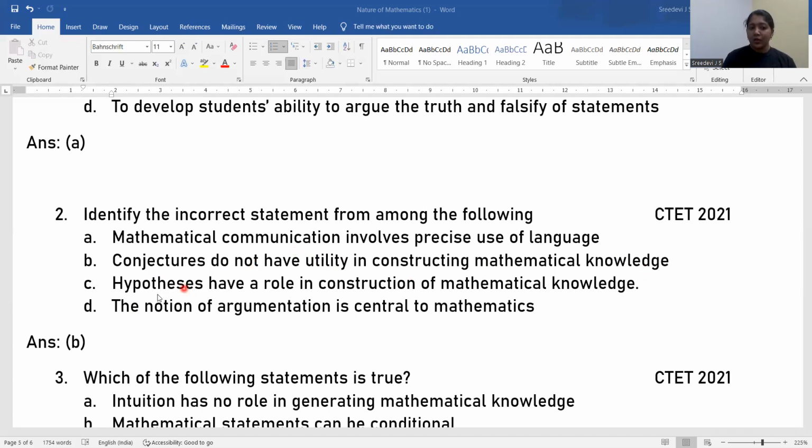Okay. And the third option, hypotheses have a role in construction of mathematical knowledge. Yes, hypotheses have a role, because we are doing the trial and error methods, right? So hypotheses have a constructional role in mathematical knowledge. That is correct, right? Then option D, the notion of augmentation is central to mathematics. Yes, ideas, collaboration, everything is happening in mathematics. So that is not incorrect. So the answer is option B.